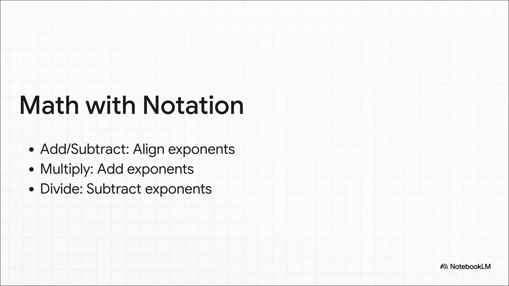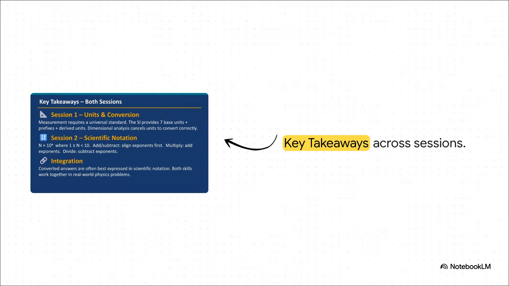If you want to add or subtract two numbers, you must align their exponents first. You have to be dealing with the exact same scale before you do the math. Now, if you're multiplying, you simply add the exponents together. Easy. And if you're dividing, you guessed it, you subtract the exponents. This is absolutely crucial because it ensures that those massive scale differences are properly managed during complex calculations. And honestly, this brilliantly illustrates our entire high-stakes toolkit.